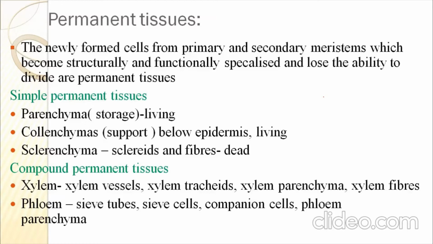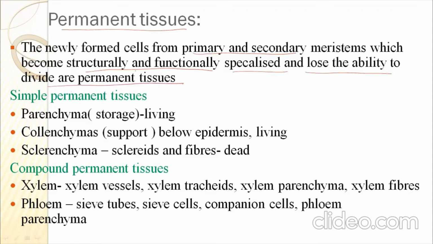What is permanent tissue? When we go to permanent tissue, the newly formed cells from primary and secondary meristem, which become structurally and functionally specialized and lose the ability to divide, are permanent tissue.